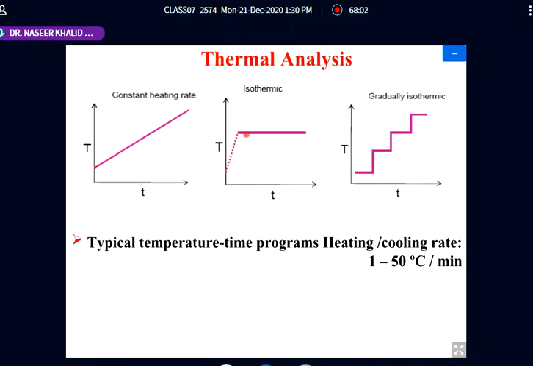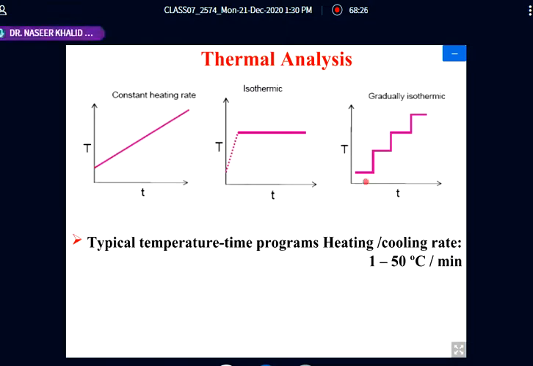That is the isothermal state, in your AC, in your refrigeration system. The temperature is maintained. The heating will be switched off, and when it is cooling again, it is isothermal. This is isothermal heating.